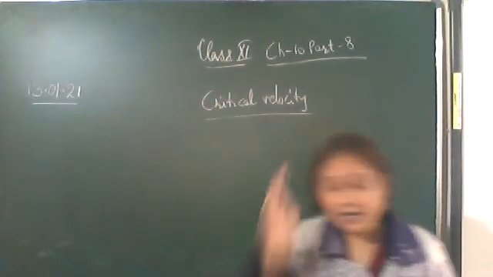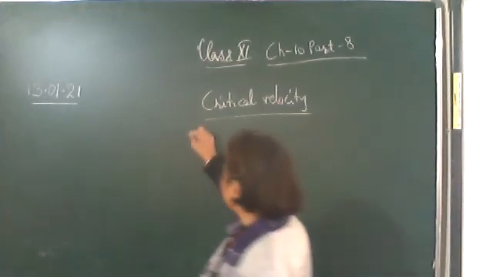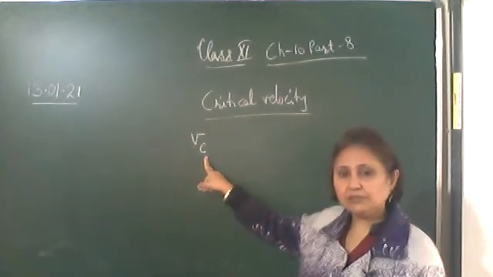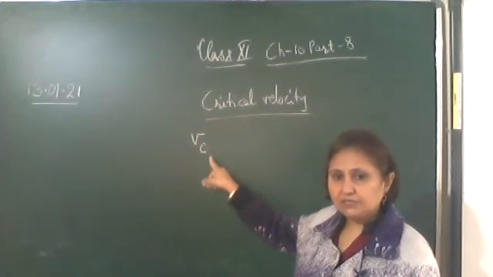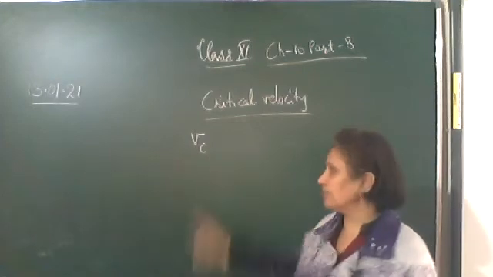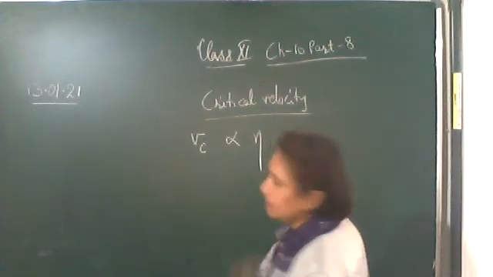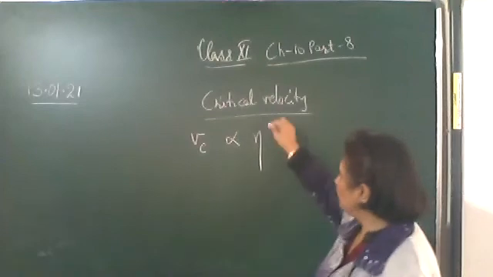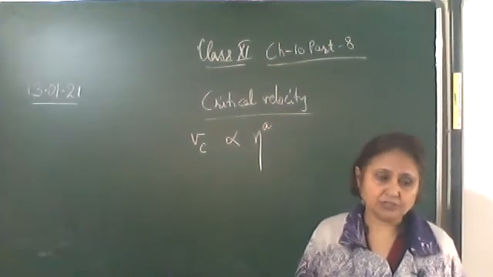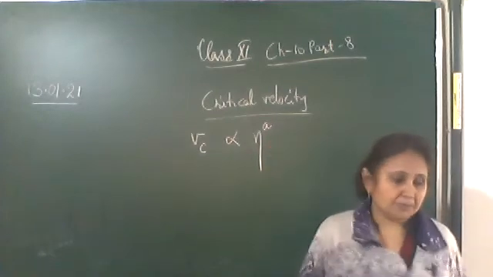It is found that the critical velocity, you can write the subscript c, v_c, depends on the coefficient of viscosity, the power of which is not known. Here we will find the expression of critical velocity by dimensional analysis. So eta raised to the power a.